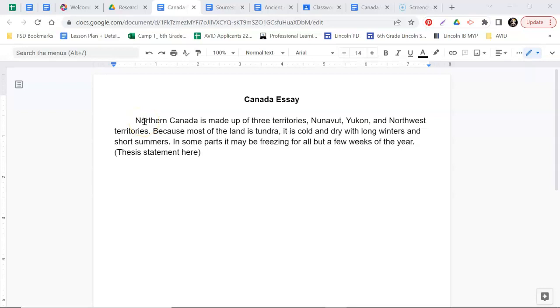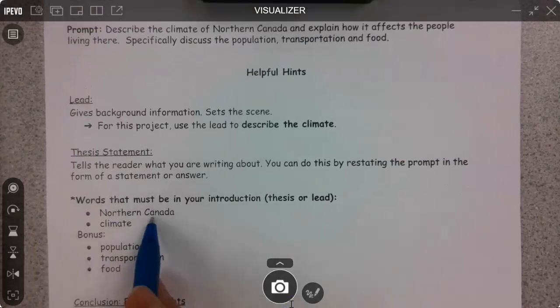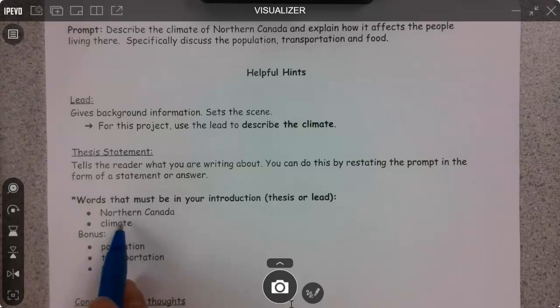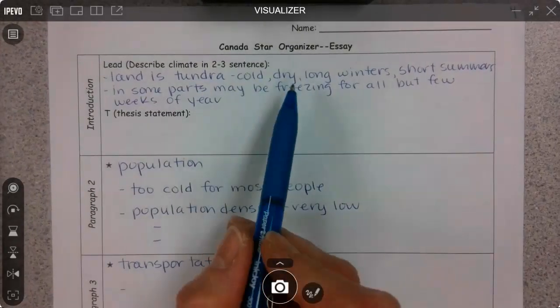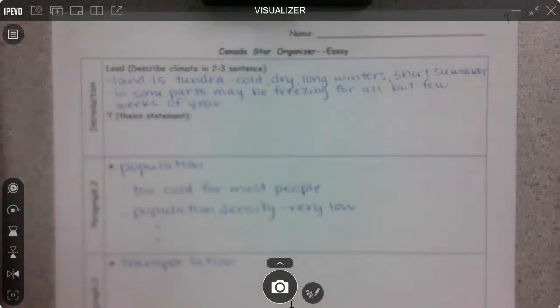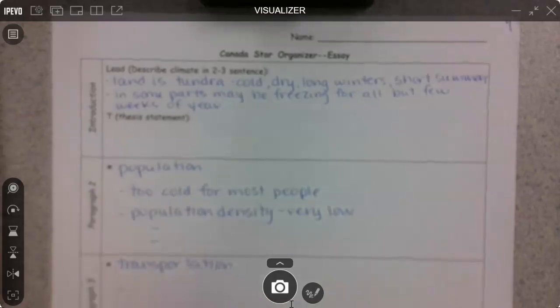Now, a quick reminder as you're doing your introduction that these words, Northern Canada and climate, must go in your introduction. You may also put in population, transportation, food, but these ones have to be in there. So at some point in your intro, let your reader know that you're talking about Northern Canada. So what I'm going to ask you to do now is pause the video. I want you to look at your notes that you took about climate, and I want you to go ahead and start your essay by typing those notes, your lead, up into complete sentences. And when you're done, you can resume and we'll talk about the thesis statement.